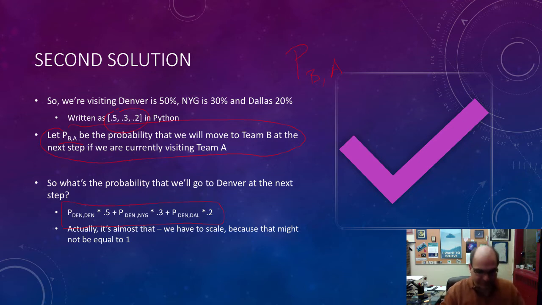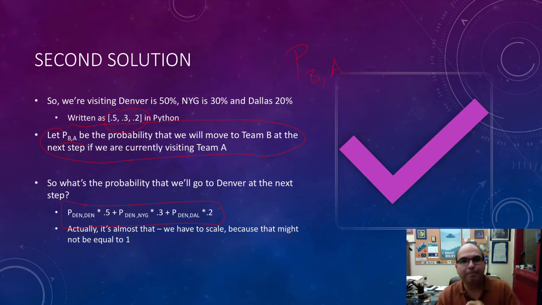And so what I have is this. It's the probability that I'm currently in Denver, which is 0.5, times the probability that if I'm currently in Denver, I actually want to move to Denver. So that's part of it, right? Also plus 0.3, 30%. This is the probability that I'm in New York, and that, given that New York's my favorite team, I actually want to move to Denver next week, right? Plus the probability that I'm in Dallas, which is 0.2, times the probability that, given that I'm in Dallas, I actually want Denver as my favorite team next week.